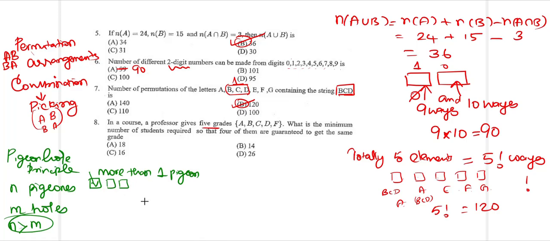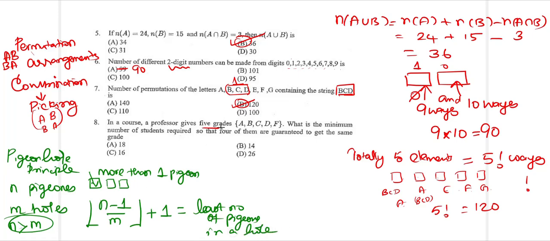In a generalized way, if you have the number of pigeons to be more and the holes to be less, then the least number of pigeons that can be accommodated in one single box is given by the formula floor of n minus 1 divided by m, and then you plus 1. This will give me the least number of pigeons in a hole.